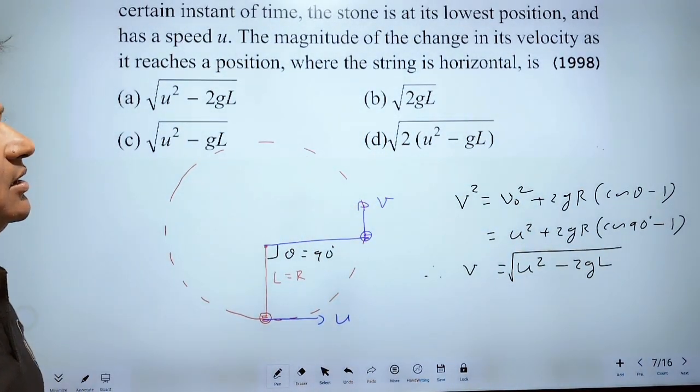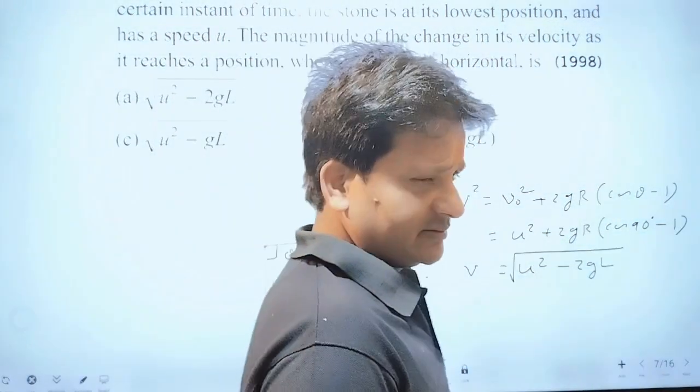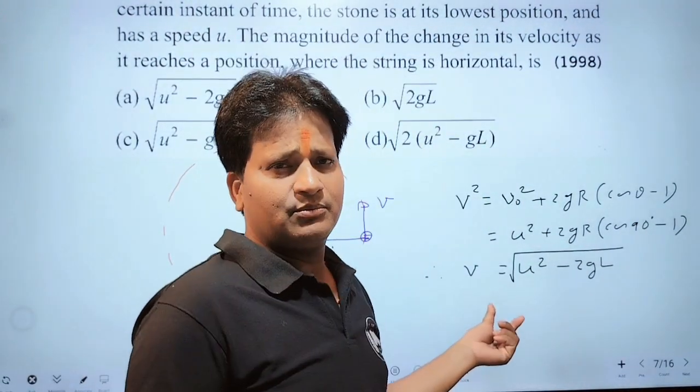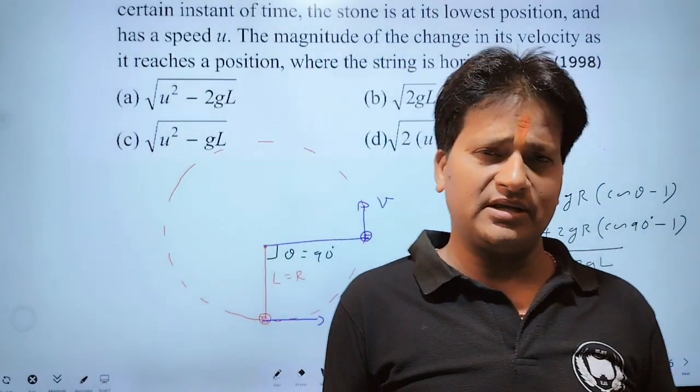Right? You can also find this value by applying the law of conservation of mechanical energy.